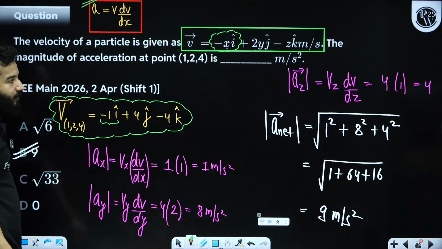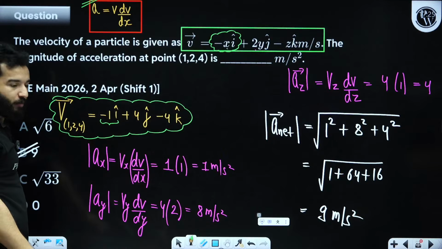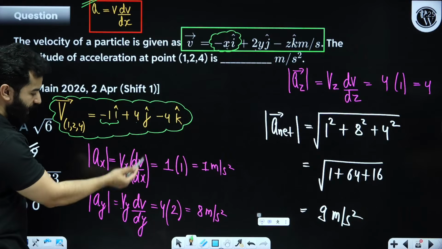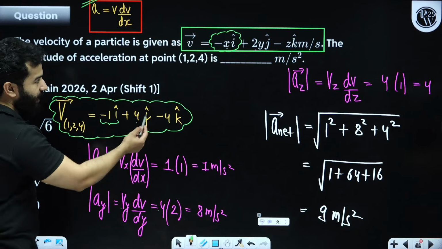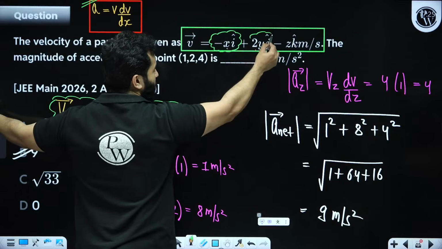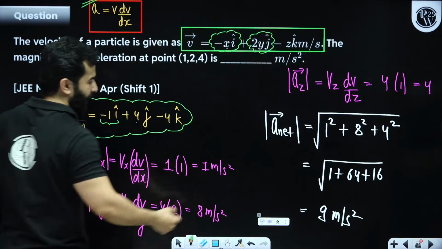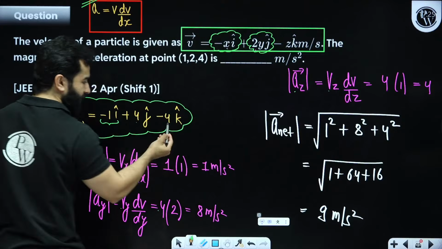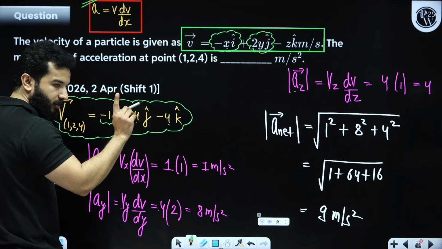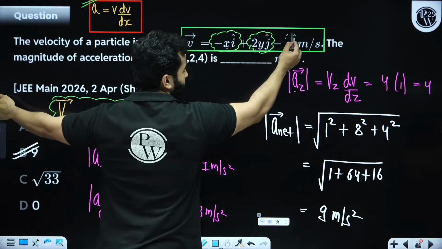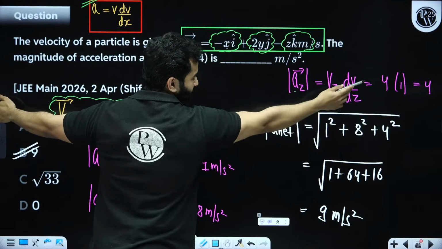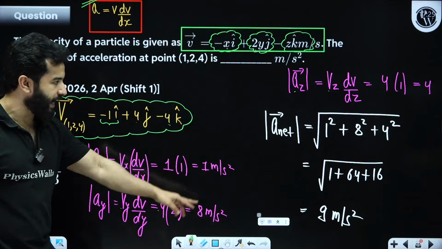Clear? Quickly write down in the chat box, my dear friends. Similarly for ay, vy is 4 and differentiate this with respect to y. And for az, vz is again 4 in magnitude, and differentiate with respect to z. Again that will be 1, so 4 times 1 is 4. So this is 1, 8 and 4.